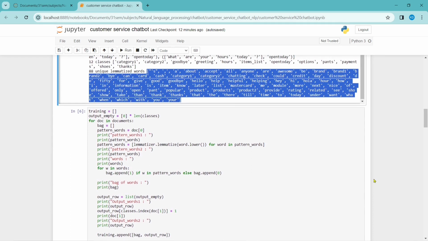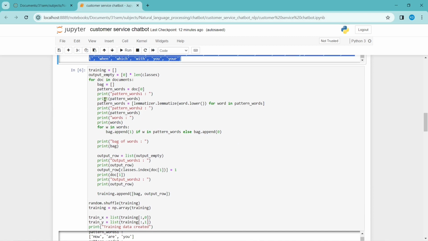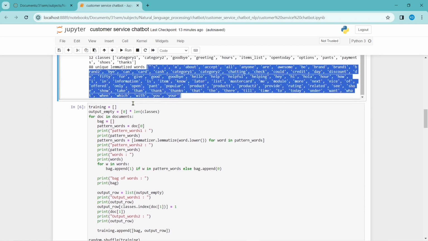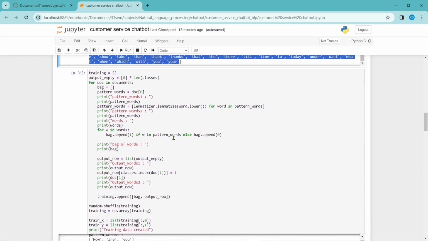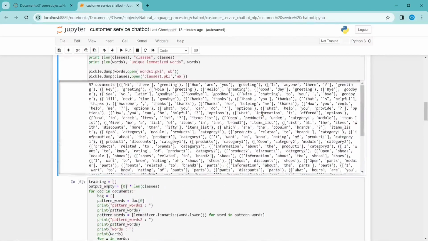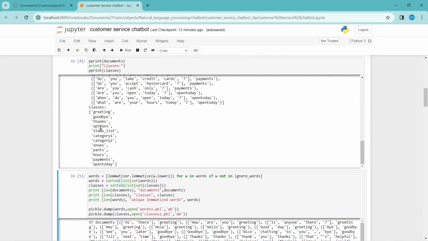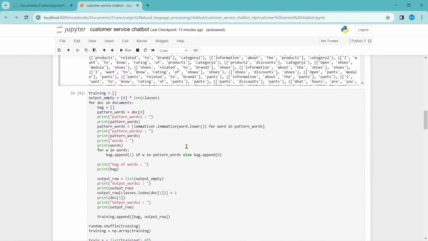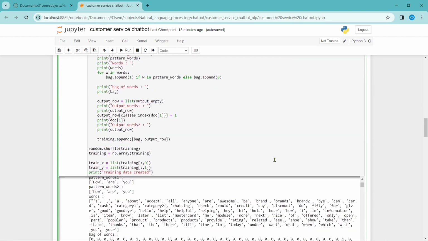So let me make some training data with numerical values using the sentences. Here what I'm doing is I'm taking the words from the sentences and I'm checking whether they are present in this bag of words or not. If they are present, accordingly I'm taking the input, and the corresponding output is nothing but the classes we have defined, like the categories you have seen here, the greetings, goodbye, thanks options. I have made 12 different types of classes here. So I have taken an output array with the length of the classes we have, as I showed in the example